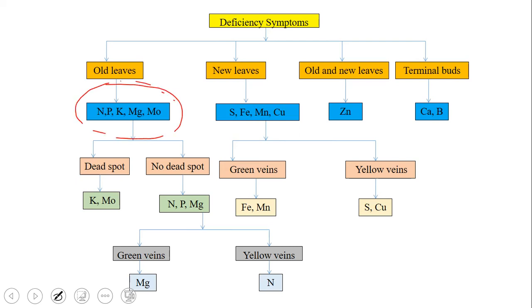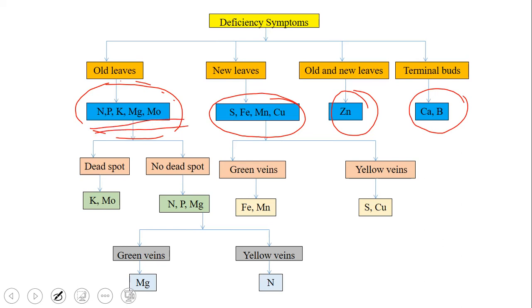These nutrients have the deficiency symptoms on the older leaves: NPK, magnesium, molybdenum. And on the new leaves, young leaves: sulfur, iron, manganese and copper. And on old and new leaves both, we find zinc. Terminal bud, we find calcium and boron. Just remember the chart or the classification of mobility of the nutrients in the plants. These nutrients are highly mobile in the plants, that is why we find deficiency symptoms on the older leaves. Alright, so this chart you have to remember.